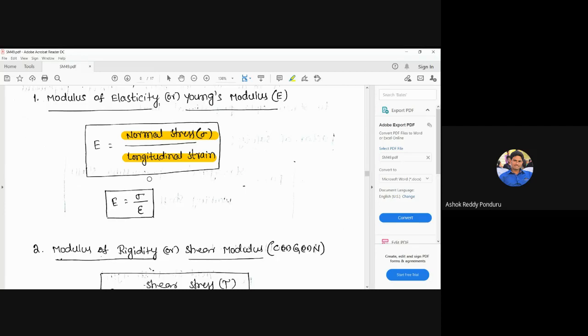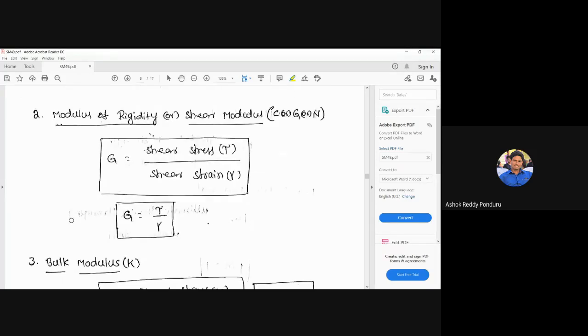Aluminum has another value, 80 gigapascals. Different materials have different values of Young's modulus. It purely depends upon the material. It is independent of the shape and size of the member, unlike strength. All elastic constants, including Poisson's ratio, purely depend upon the material. So E is equal to sigma divided by epsilon.